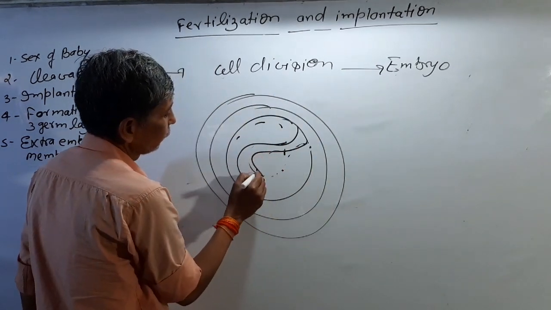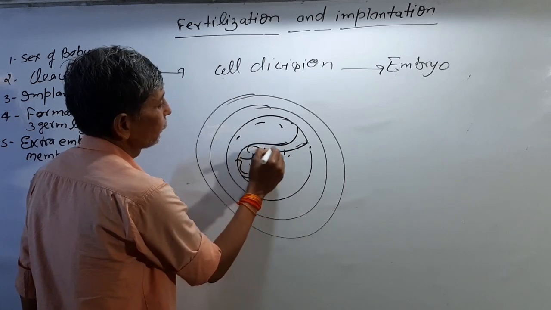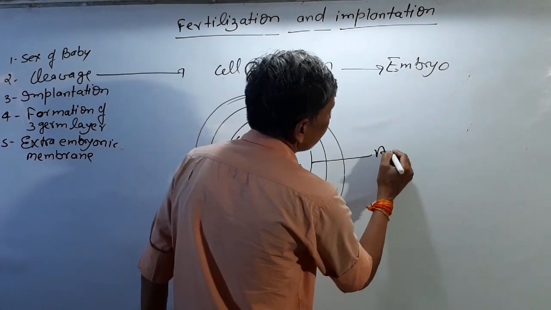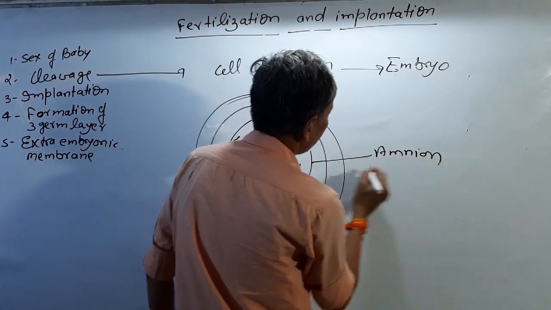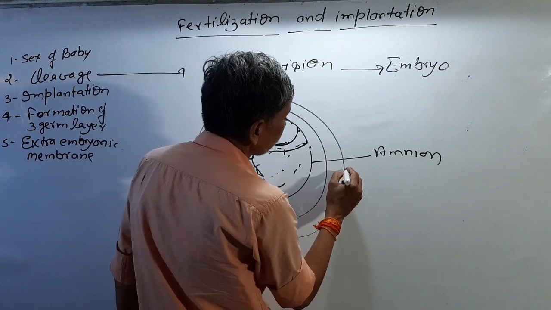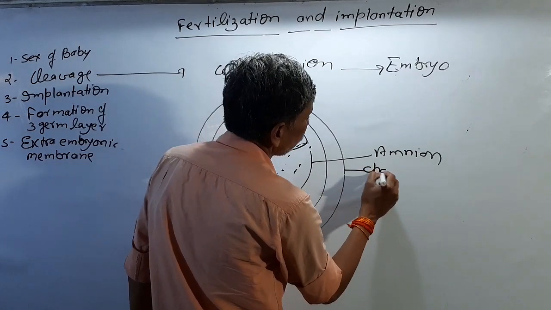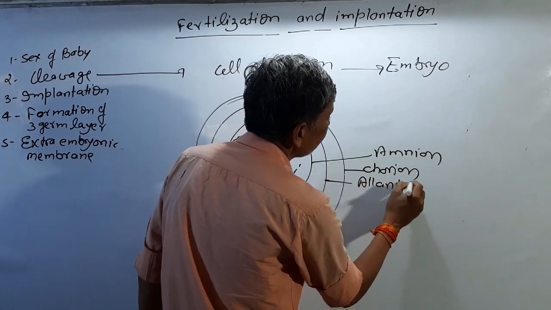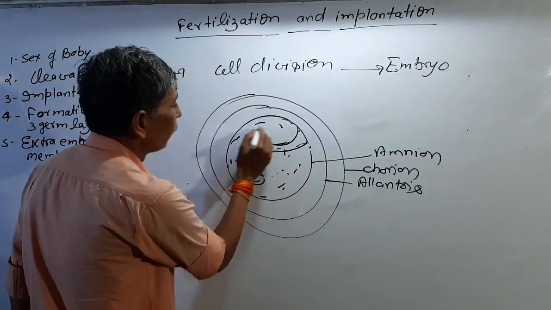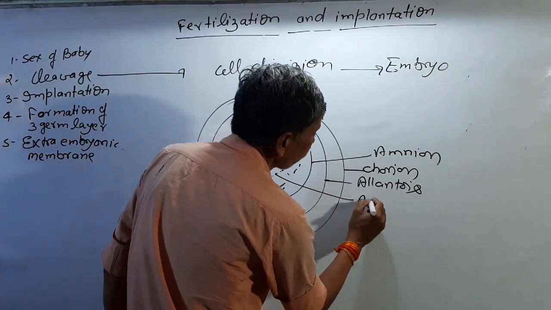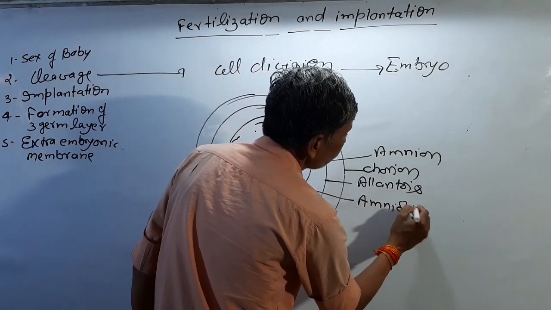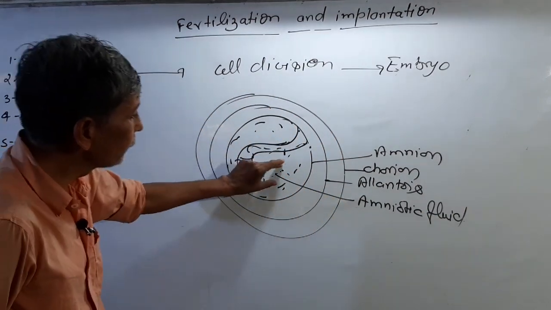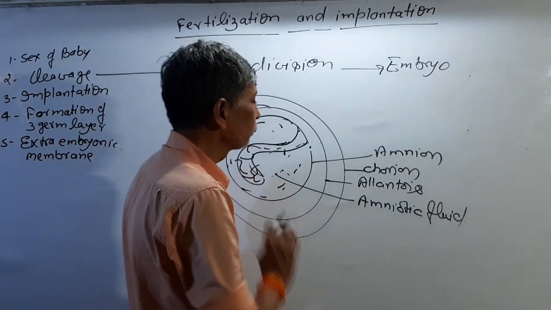Within here, suppose this is the embryo, a diagrammatic representation. What happened here? The last layer is the amnion. This is the chorion. And this is the allantois. These are the three membranes in which this is the embryo. Here is the fluid called amniotic fluid. The embryo is present within a liquid, the amniotic fluid,